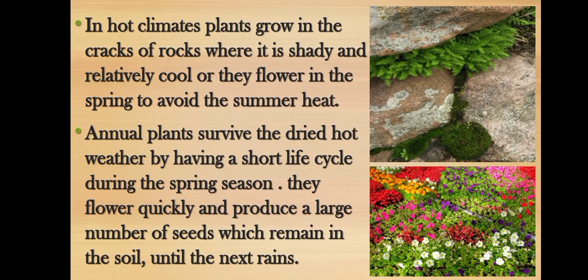In hot climates, plants grow in the cracks of rocks where it is shady and relatively cool, or they flower in the spring to avoid the summer heat. Annual plants survive the dried hot weather by having a short life cycle during the spring season. They flower quickly and produce a large number of seeds which remain in the soil until the next rains.